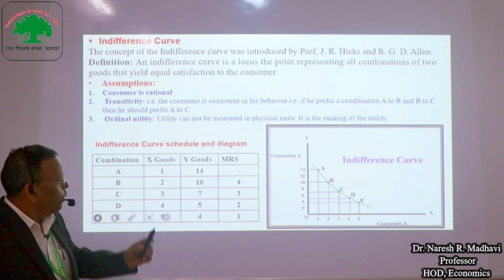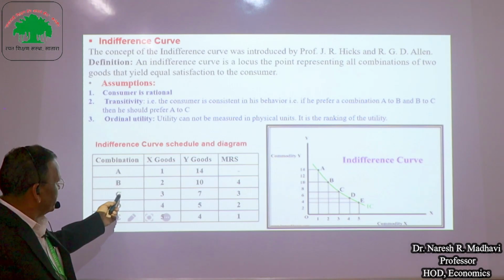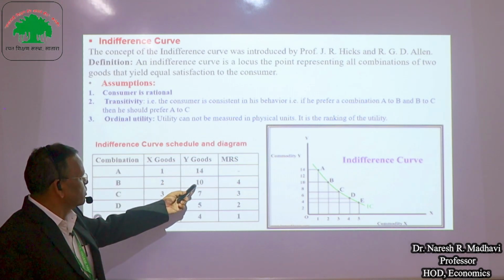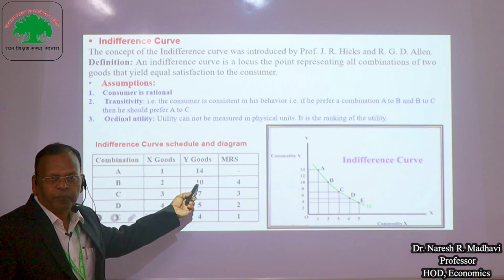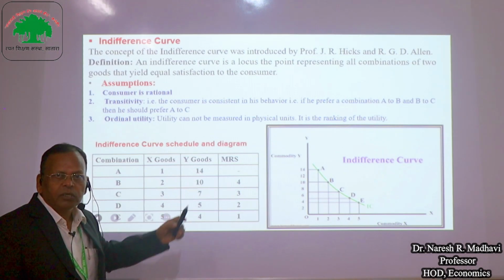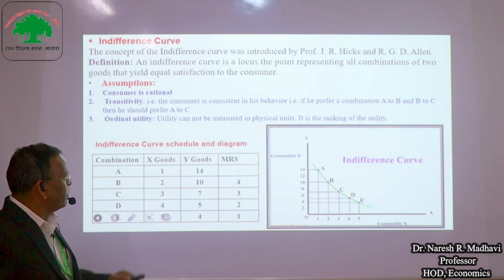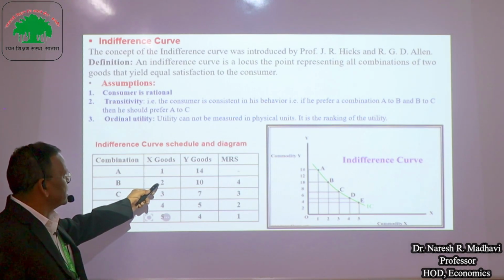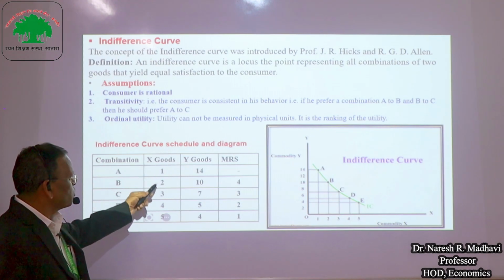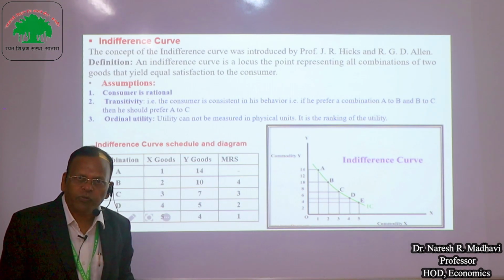When the consumer moves from A to B, he reduces the consumption of Y goods from 14 to 10. As a result, the satisfaction is reduced, but at the same time he increases the consumption of X goods from 1 to 2 to remain on the same level of satisfaction.